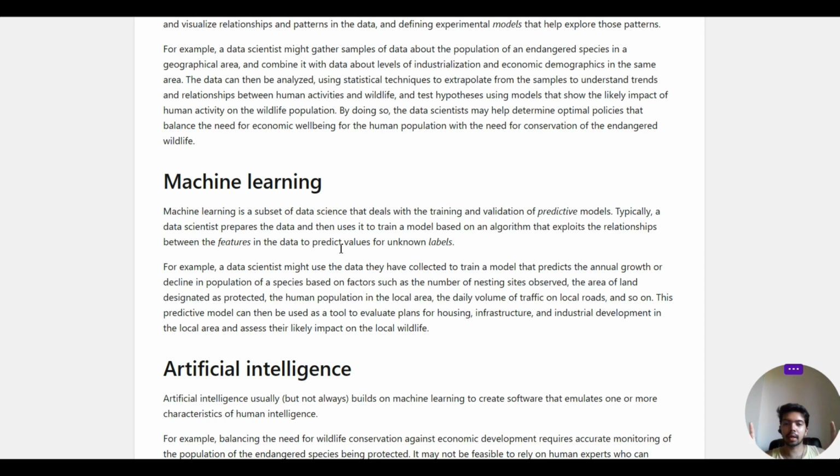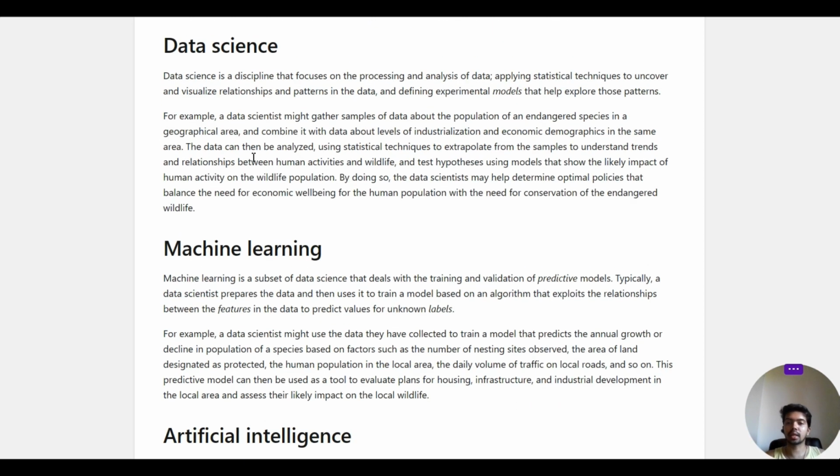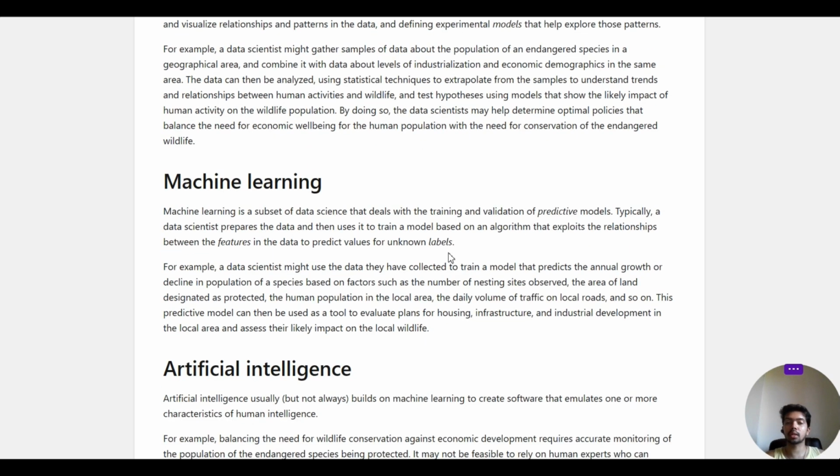And then by capturing all the statistical analysis of the data, you capture the patterns, and then you make experimental models, and using those models you try to define the predictions. That's what comes under machine learning.